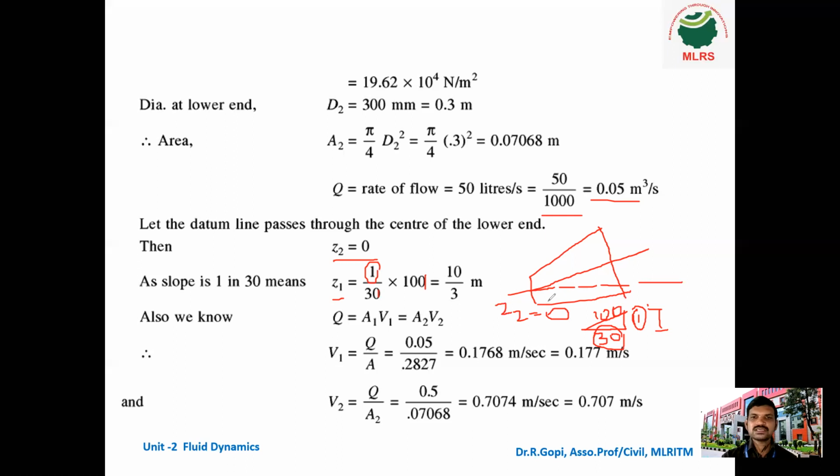They will not ask any complicated thing in this. These are all standard ones. Only the numerical values they will change. Here they gave 1 in 30. Suppose in the question they give 1 in 50 or 1 in 60, but the procedure is the same. So now this side is how much? 10 by 3. What is 10 by 3? It is around 3.333 meter. Students, this is for the 100 meter length.